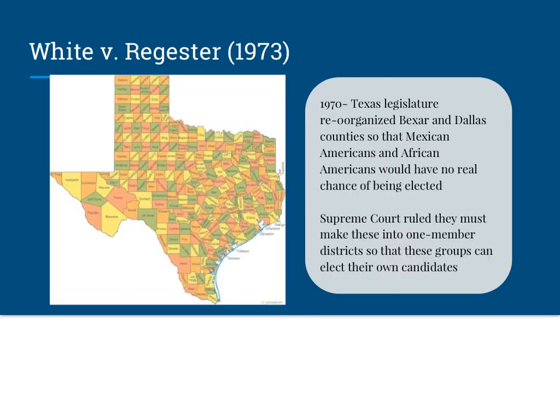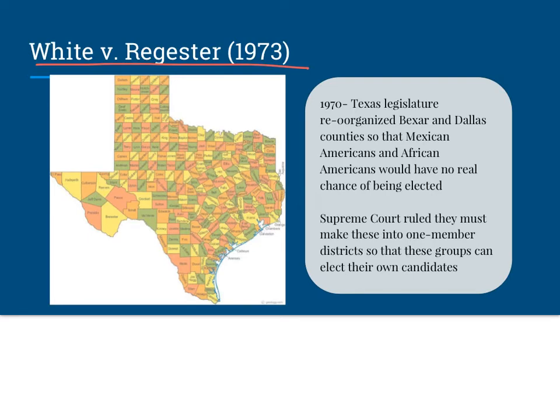Okay, our next case is White versus Register, 1973. So what happened was, in 1970, the Texas legislature redrew the lines for different voting districts. And they reorganized Bexar County and Dallas County, and they reorganized them in a way so that Mexican Americans and African Americans and other minorities would not have a good chance of being elected. So they're drawing the lines to try to exclude groups from having representation. This is called gerrymandering.